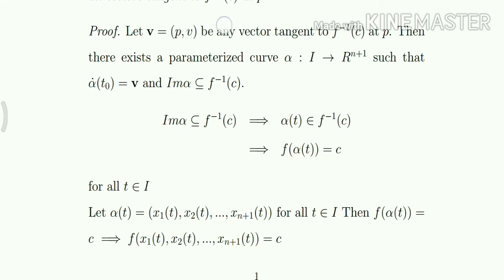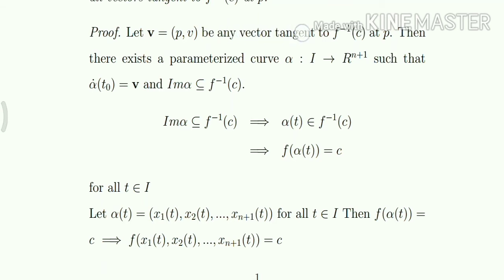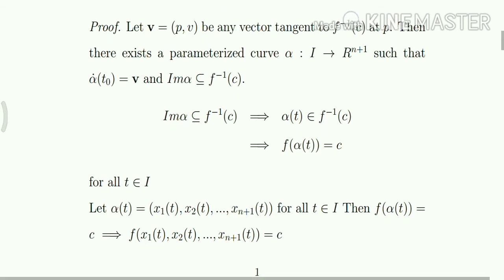Let v equal to P v be any vector tangent to f inverse of c at P. Then by the definition of a tangent vector, there exists a parametrized curve alpha from I to R^(n+1) such that alpha dot of t naught equals v and the image of alpha is contained in f inverse of c.